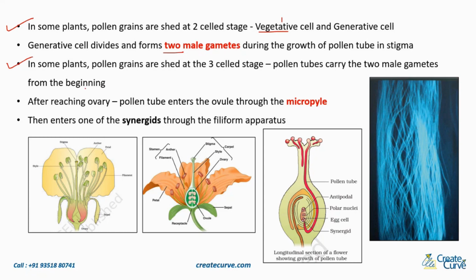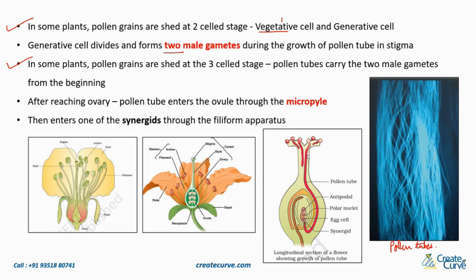Now, after reaching the ovary, the pollen tube enters the ovule through the micropyle. Before that, these blue tubes that you can see in this image are nothing but pollen tubes. The male gametes will be carried through these tubes and enter into the ovary.